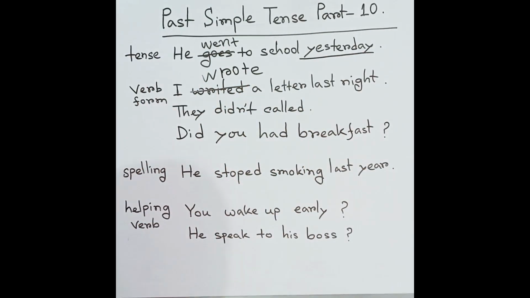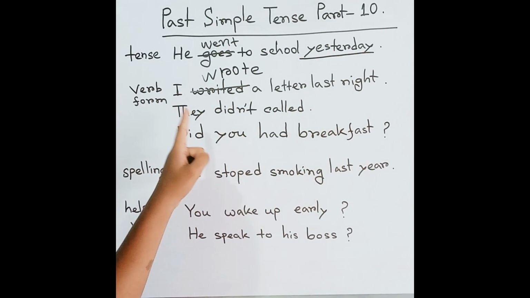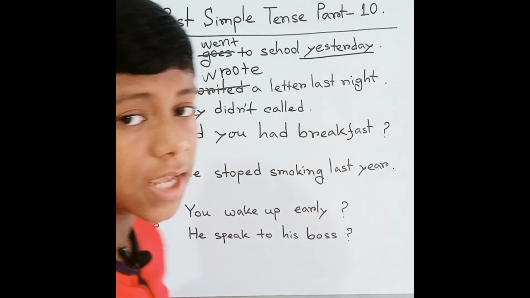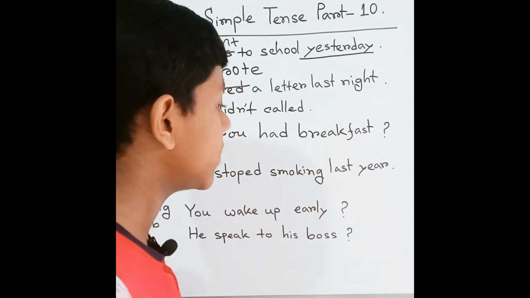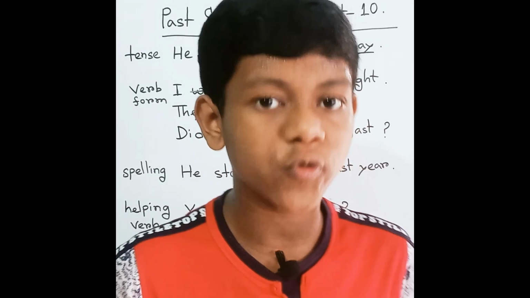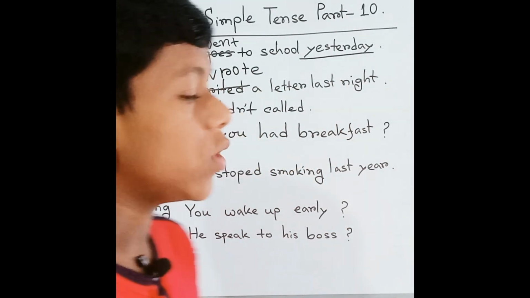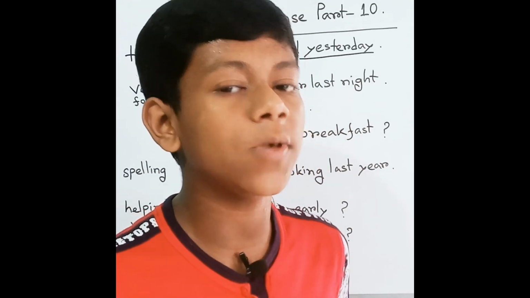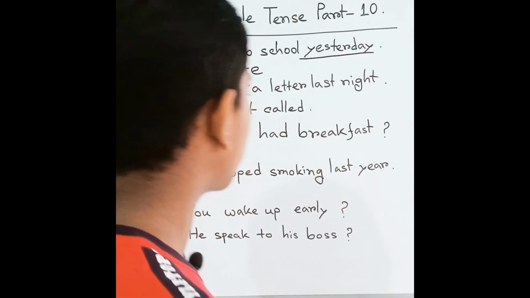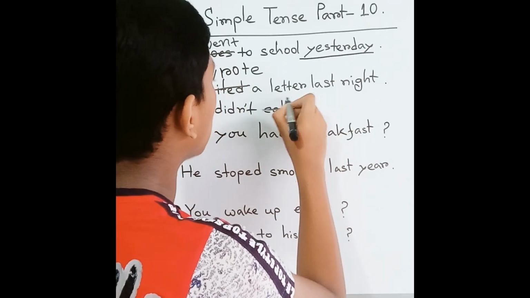We have fully understood. Then we can see here: they didn't call. What can you understand here? Yes, during the negative, we have to remember that we cannot use the past form of the verb. We have to use the base form of the verb, and that will be call.